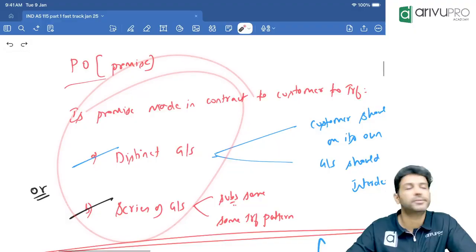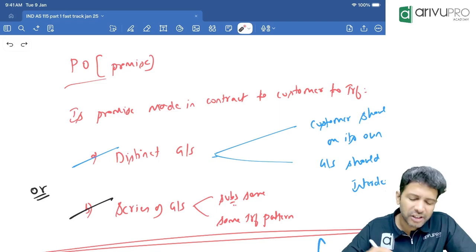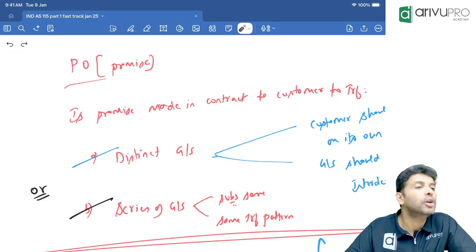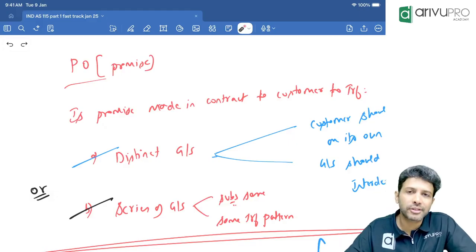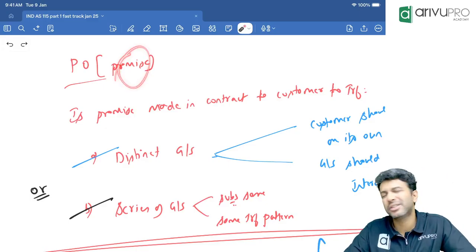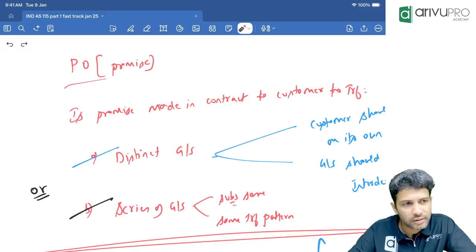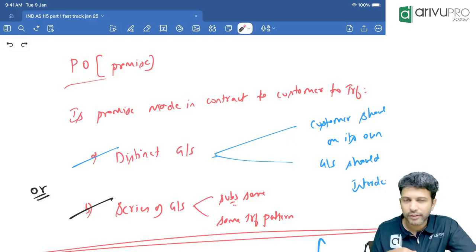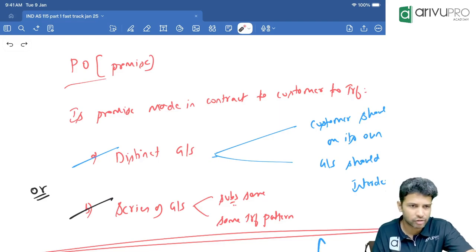Let's understand this. Performance obligation, in very simple terminology, means promise. Performance obligation simply means promise. So the second step is you need to identify how many promises the seller has made to the customer. How many promises the seller or service provider has made to the customer. Identifying that is the second step. Alright, first I'll tell you the definition, then we'll go through some case studies. No need to write all this. We have enough questions, so we'll anyway sort it out.